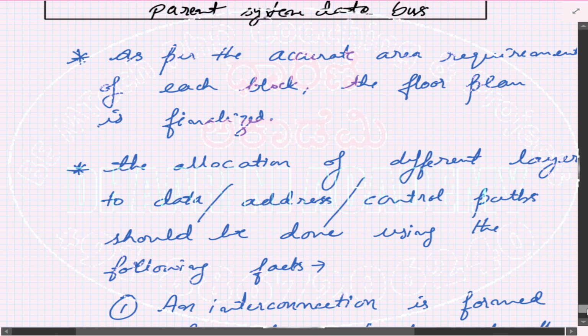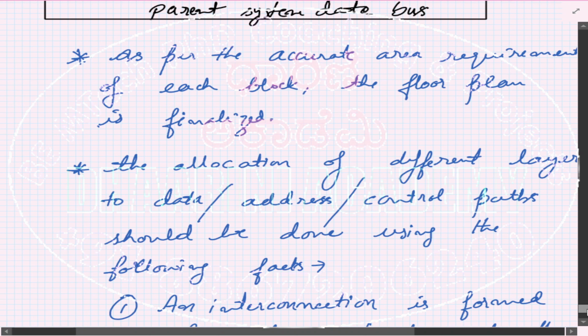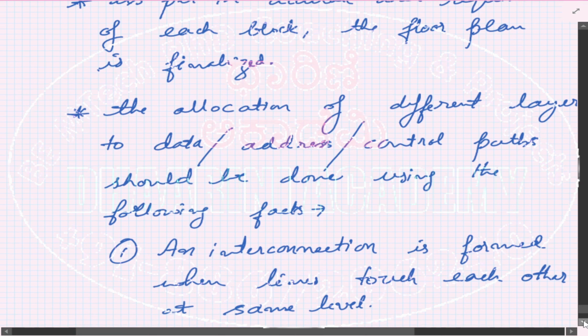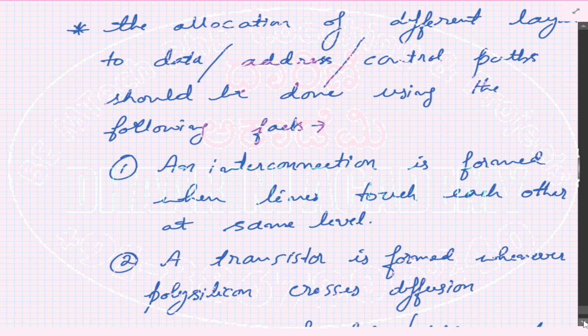Once that is done, now you go for the accurate area requirement, because each of the blocks will require a specific amount of area in your chip. So that needs to be decided, and once that is decided, you can make the final floor plan. And then you go for layering. If you don't make multiple layers for your practical circuit, it's going to take a lot of area. Just to avoid that, multiple layers need to be allocated for data, address, and the control paths.